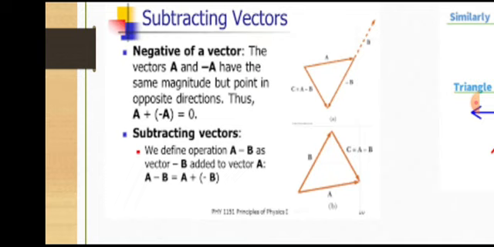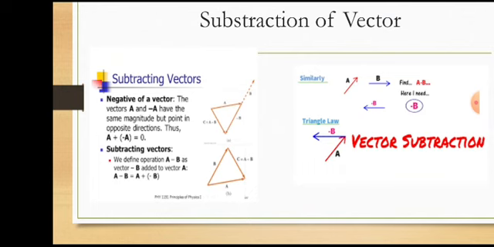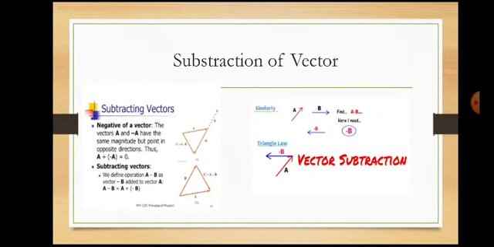Subtraction of vectors, A minus B, is nothing but A plus minus B. So adding a negative vector to a vector is called subtraction. Here subtraction obeys commutative, does not obey associative, and it obeys distributive.